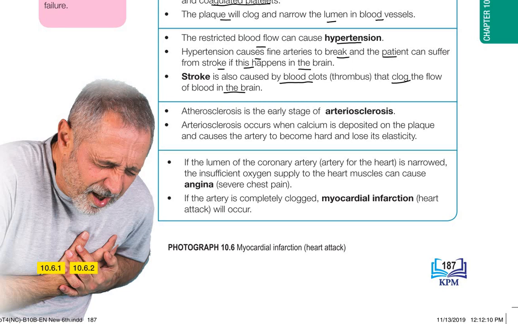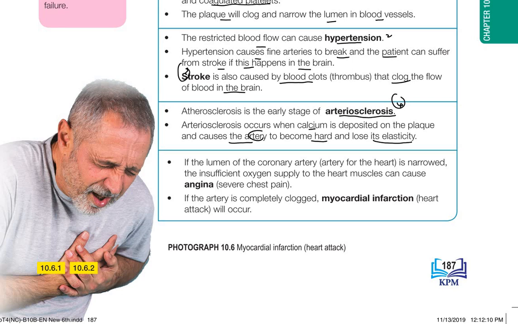So we have one, atherosclerosis, two, hypertension, three, stroke. Number four, atherosclerosis is the early stage of arteriosclerosis. Arteriosclerosis occurs when calcium is deposited on the plaque and causes the artery to become hard and lose its elasticity. This also occurs in the artery.